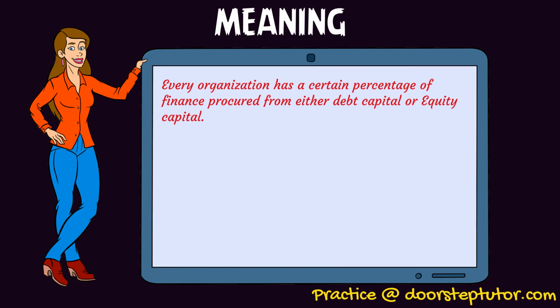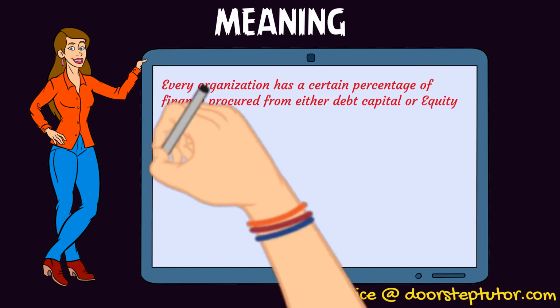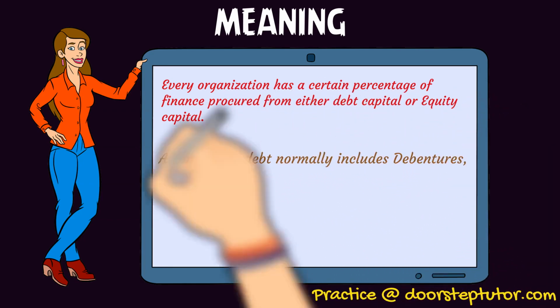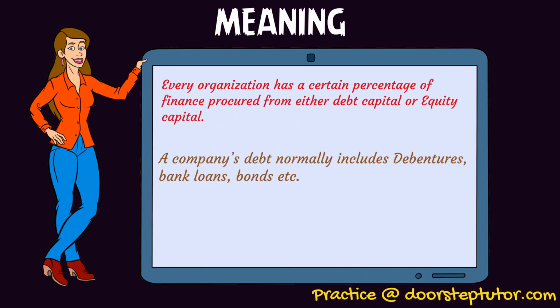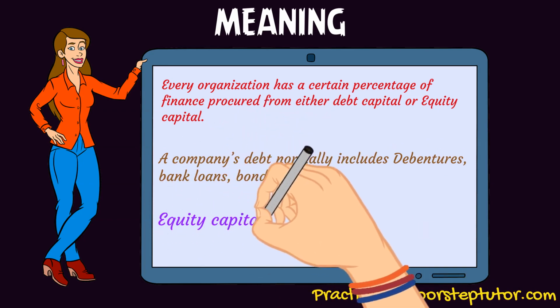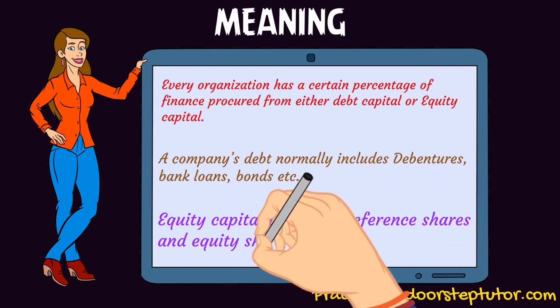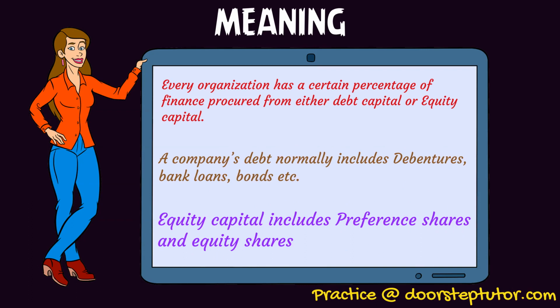So it includes debt and also the equity capital. When we talk about debt, it includes debentures, bank loans, bonds, etc. And when we talk about equity capital, it includes preference shares and equity shares. So capital structure is basically concerned with the company's percentage of the sources of finance that it has obtained from various sources, what percentage it has in a particular source, right?